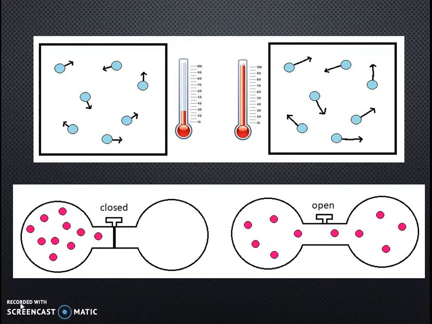Here we see some gas trapped in the left half of this container, and it's closed off, so it can't get to the right half. But then once that is open, they will spread out and occupy, again, as much space as they can, and it fills up both sides of this container.